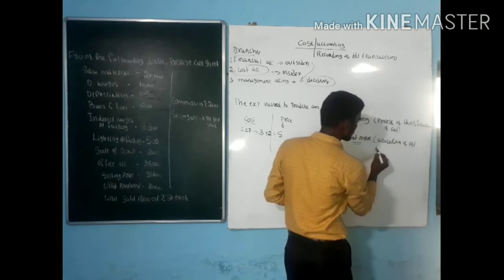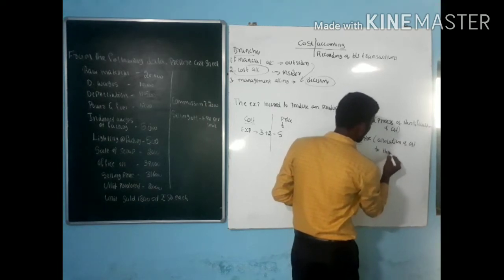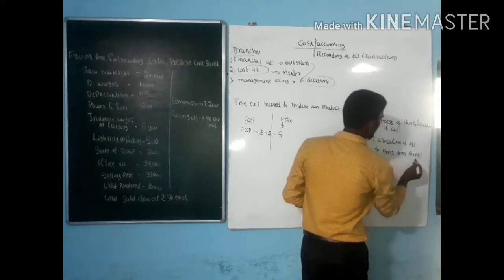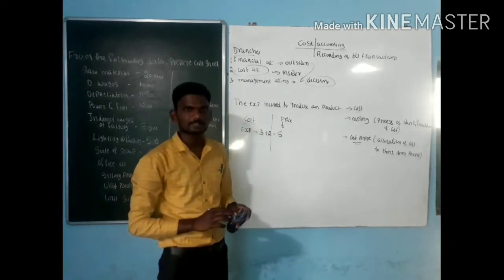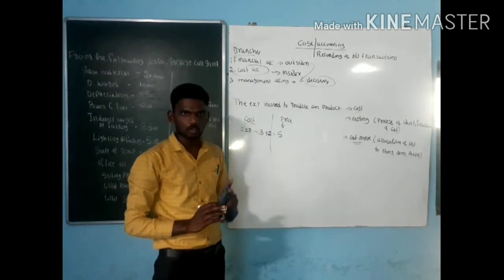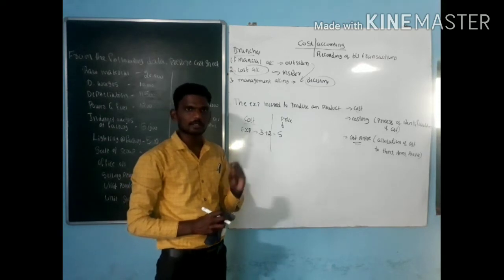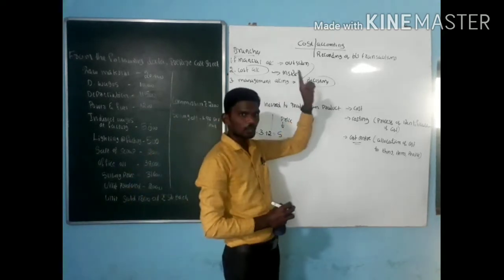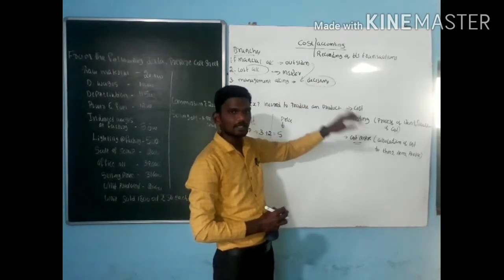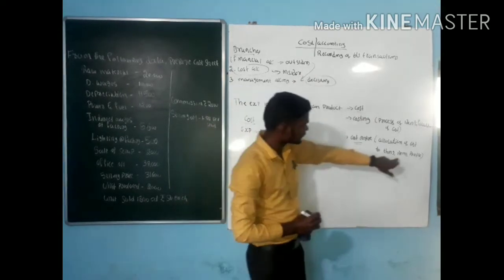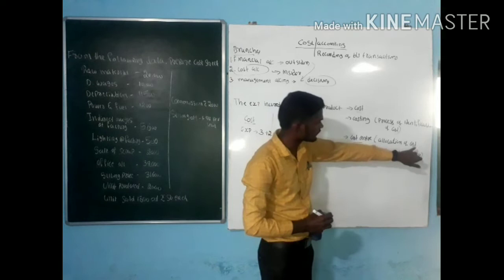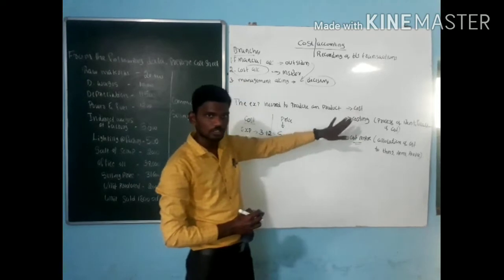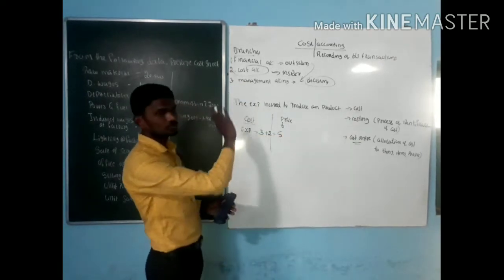Allocation of cost to various things, items, or people. Example for cost center: I am a faculty working in a college. Every month, from the college side, they pay some kind of salary to the employees. For the college, salary is a kind of expense. They are allocating salary to the employees, to the person. It is called allocation of cost to various things. It is called cost center. Costing, cost center. Next one, cost accounting.